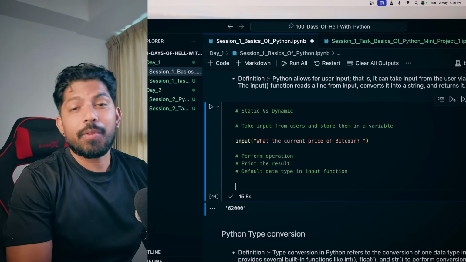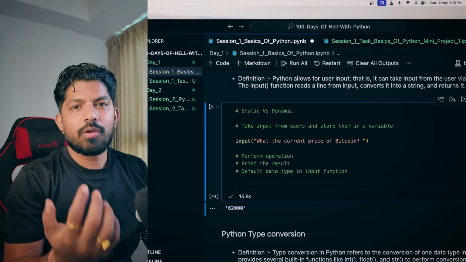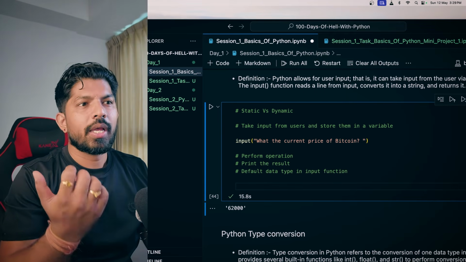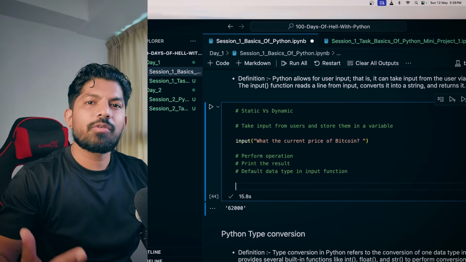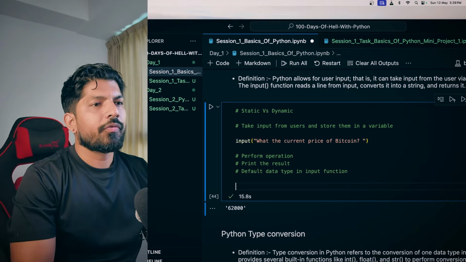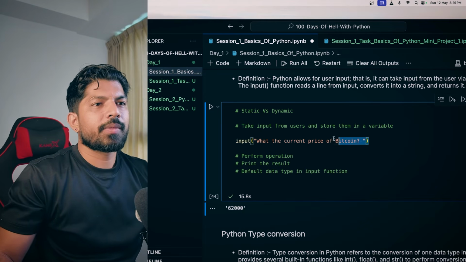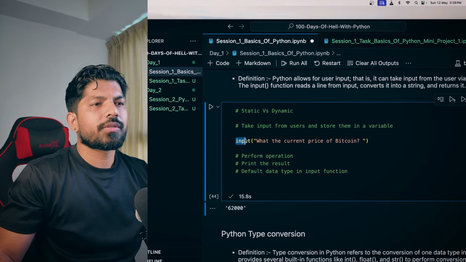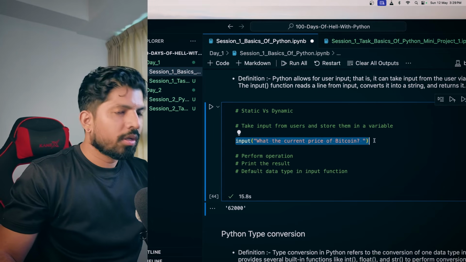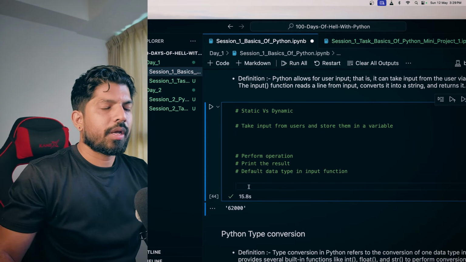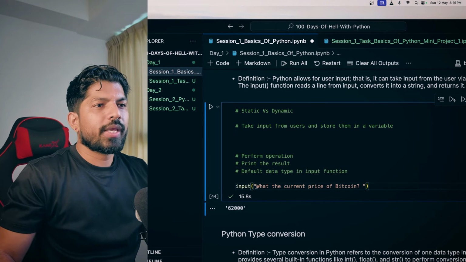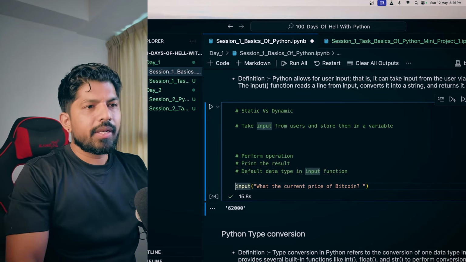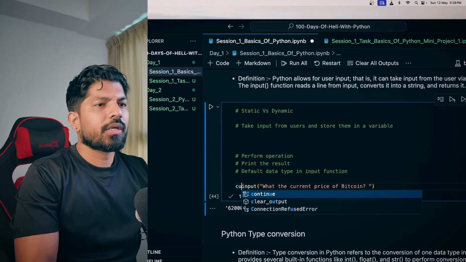Now we will create a simple program in which we take inputs from the user, perform an operation, and then print the result. So we can ask again the same thing. I will cut and paste here, and we can give it a variable name like current price.